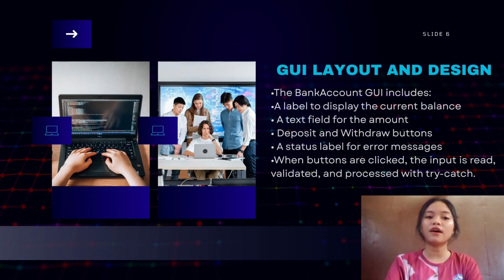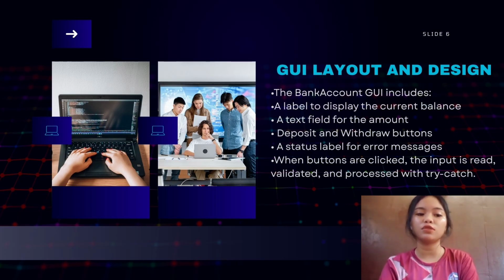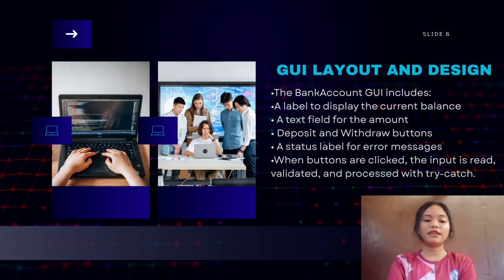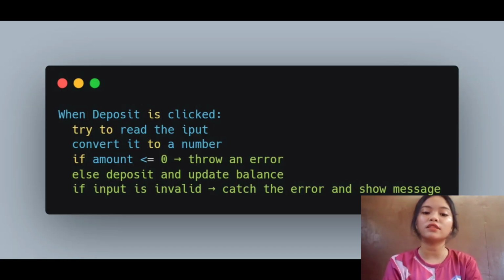Let's take a look at our GUI design. The bank account window includes first, a label that displays the current balance. Second, a text field for the amount. Then, 2 buttons, deposit and withdraw. And the last one, a label that shows status or error messages. So when the user clicks deposit or withdraw, the program checks if the amount is valid and processes the transaction using exception handling. Next, here's the basic flow of how exception handling works in our GUI.